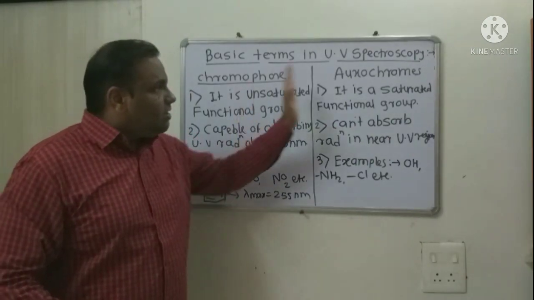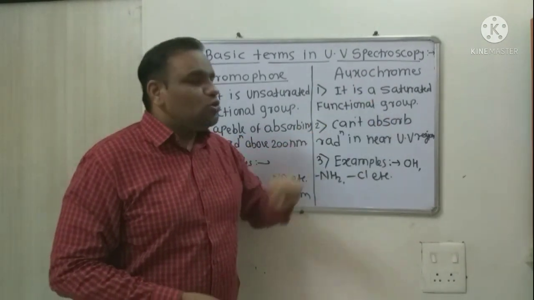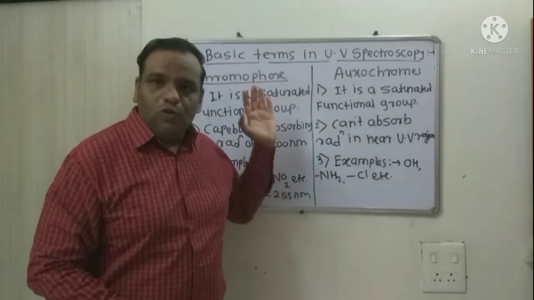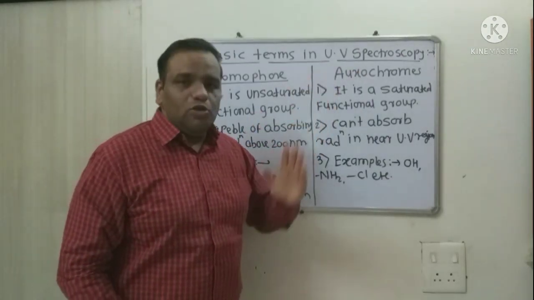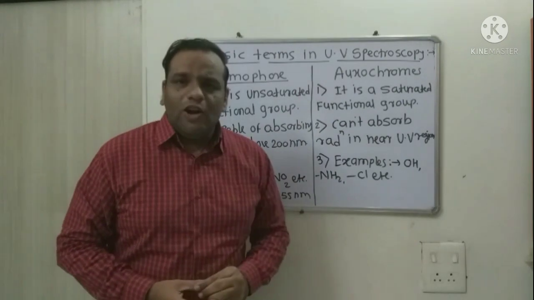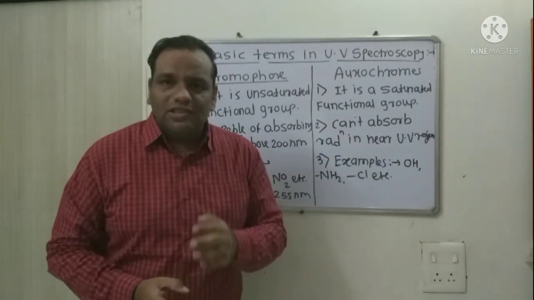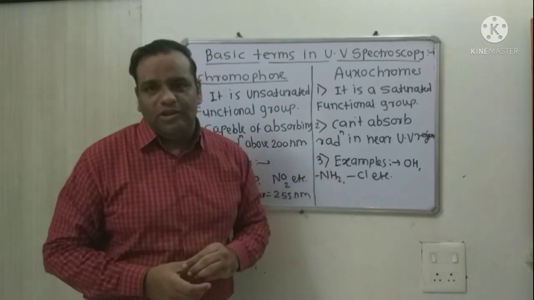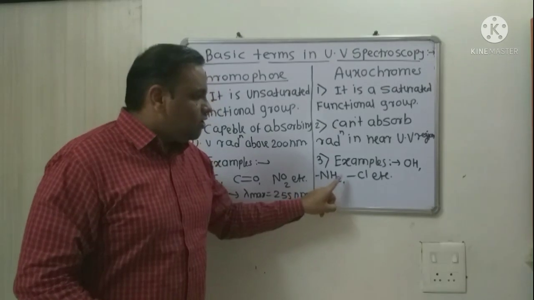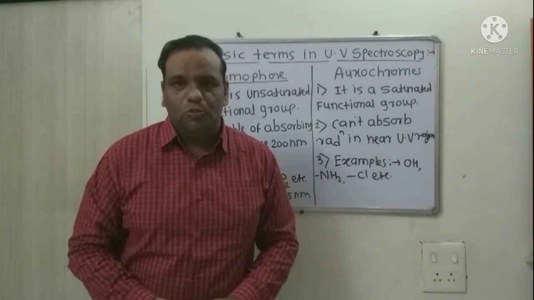Second terminology is auxochrome. Auxochrome is a saturated functional group. It is the basic difference between chromophore and auxochrome: chromophore is an unsaturated functional group, whereas auxochrome is a saturated functional group. Auxochrome cannot absorb UV radiation in the near UV region, that is, it absorbs below 200 nanometers. Examples of auxochrome are OH group, NH2 group, chlorine group. You can see all these are saturated functional groups.